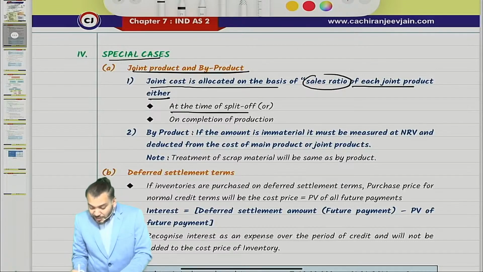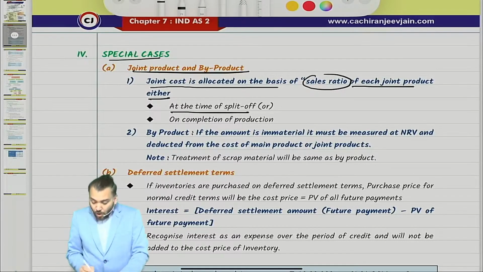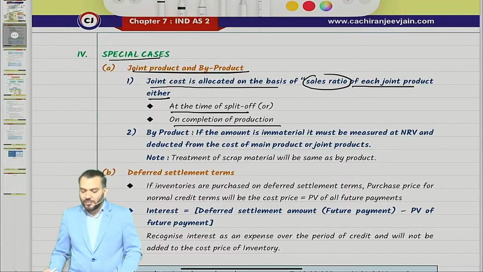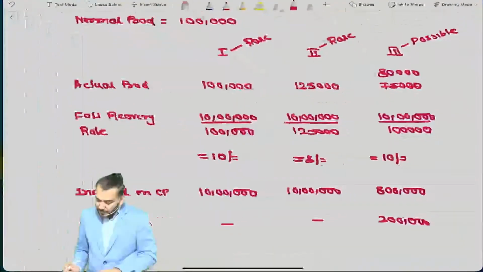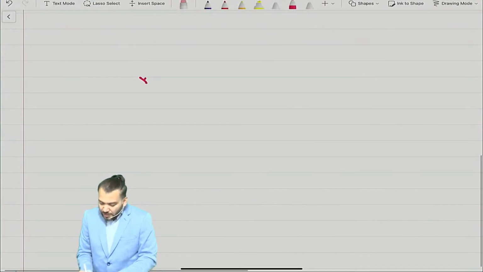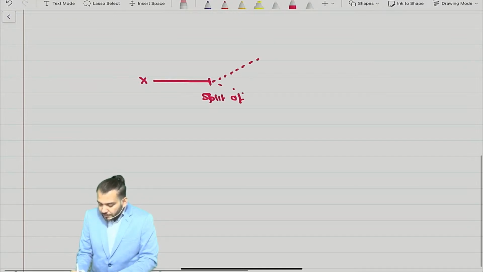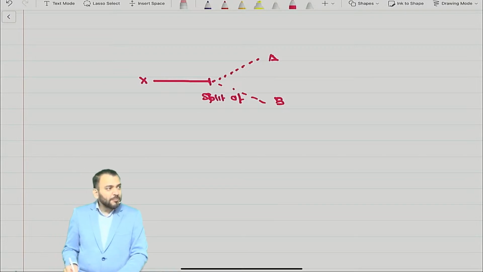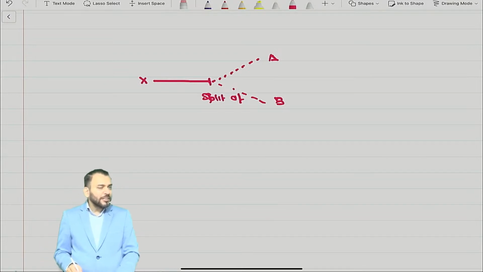So at the time of split off, or on completion of production. Just try to understand. Suppose X at this point of time is the split off. Now it becomes A and B. Correct. So this becomes two products, meaning joint products.